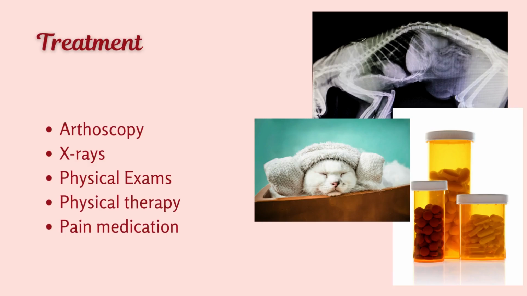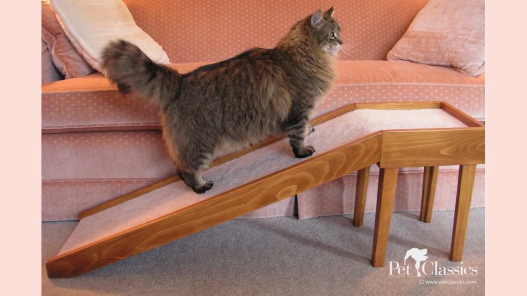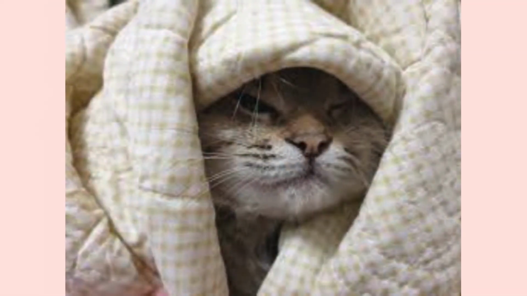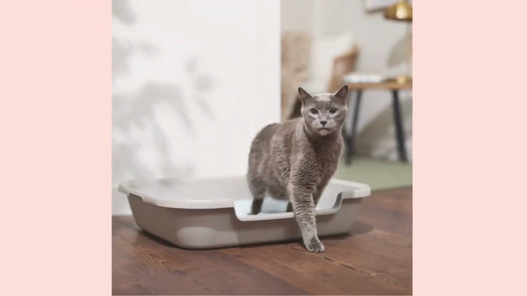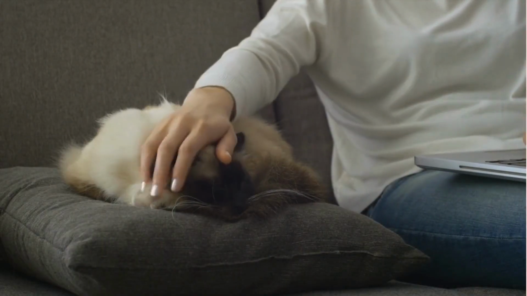Treatment focuses on long-term management. Veterinarians may prescribe pain relief, which can be given orally or by intramuscular injection. Other treatments include joint supplements, weight control, and physical therapy to help atrophy and maintain mobility. At home, owners can make changes to support their cats, like providing ramps, soft bedding, or litter boxes with low sides. While osteoarthritis cannot be cured, it can be managed to keep cats comfortable and active for as long as possible.